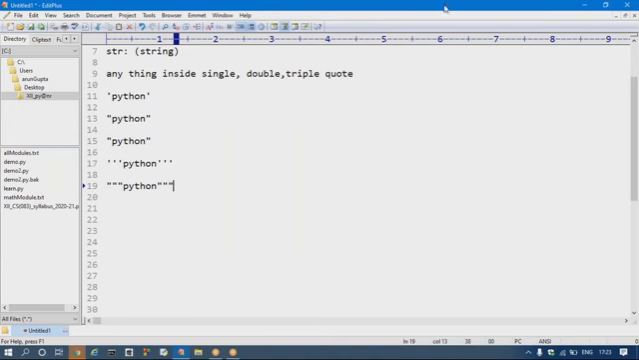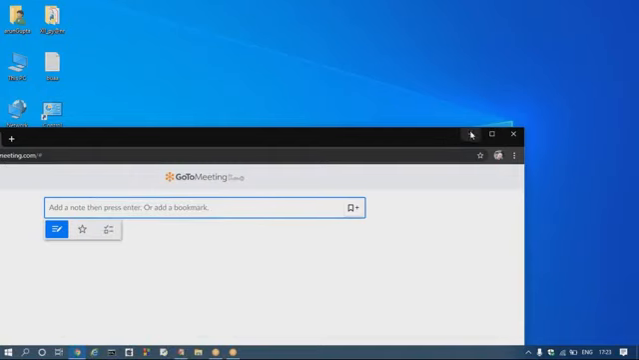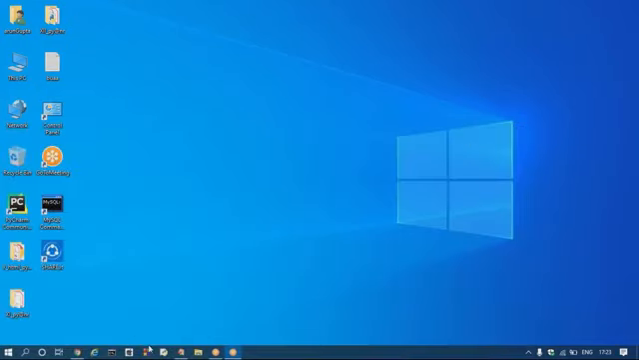Now let's take a simple example on it, a very simple example. So I open my Python shell, and you can see here, okay, it's taking time.